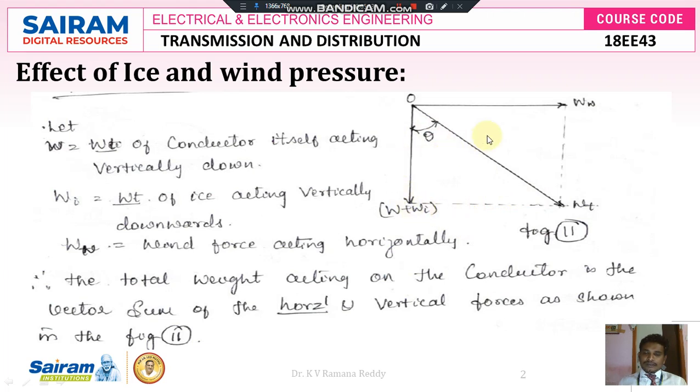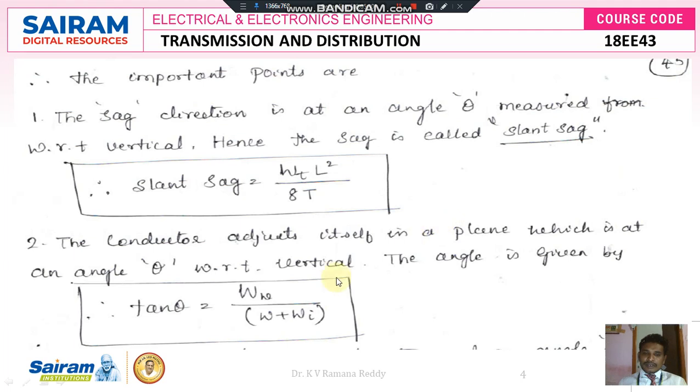According to the tan theta formula from this right angle triangle, tan theta is equal to the opposite side, that is the wind force W suffix w, divided by the adjacent side, that is W plus Wi. Therefore, tan theta is equal to W suffix w divided by W plus Wi. And in the previous point, the slant sag is equal to W suffix t into L square divided by 8T. This is the formula we already know.